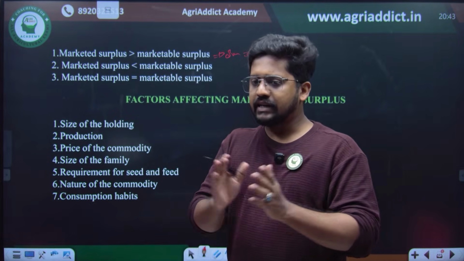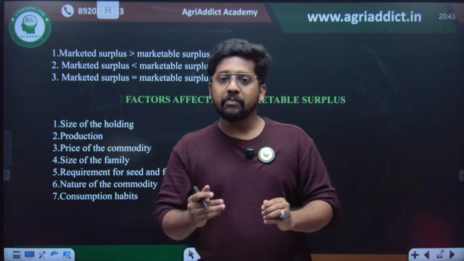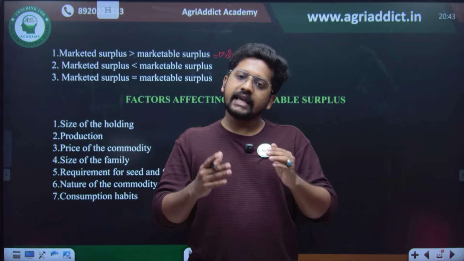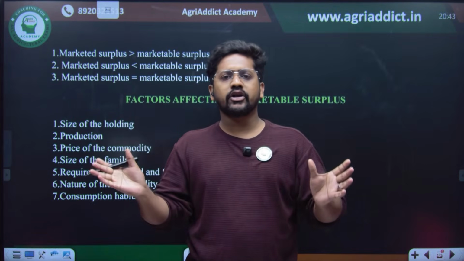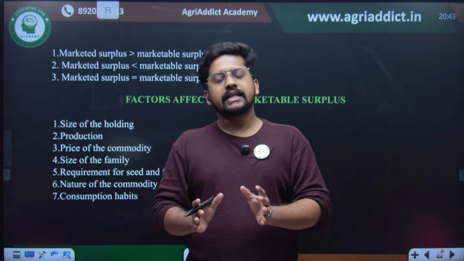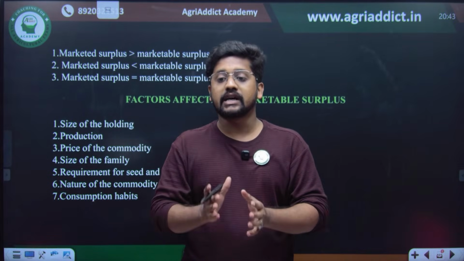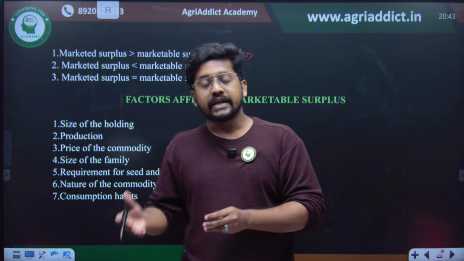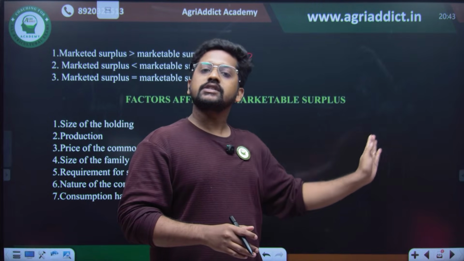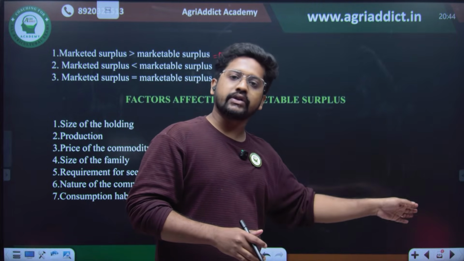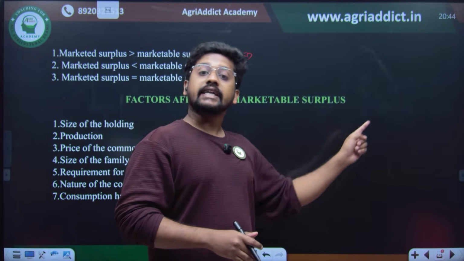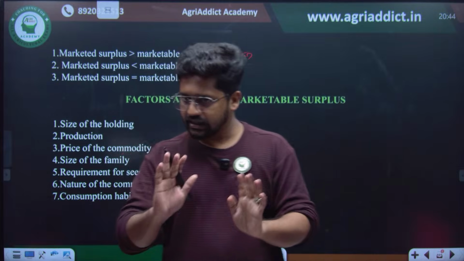See, there is nothing too confusing. Marketable surplus is what he has after consumption, which he can market at some point. We don't know whether he has marketed it or not, but after the expenses, he has something that he can market. That is the marketable surplus. What is marketed surplus? The 7 quintals were ready to sell, but he is actually selling only 2 quintals and storing 5 quintals. So the marketable surplus is 7 quintals, and the marketed surplus is 2 quintals. That is the basic difference. I think it's clear now.